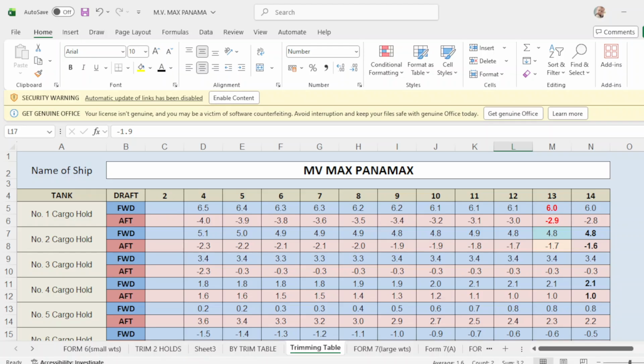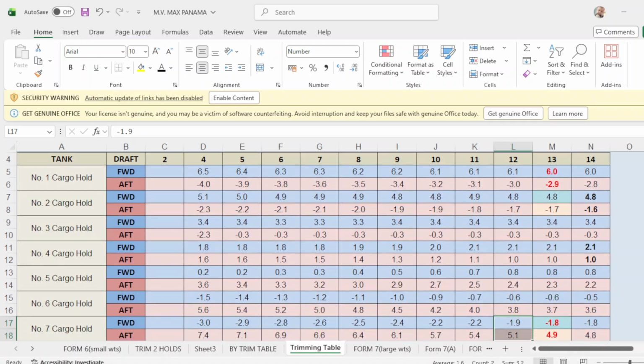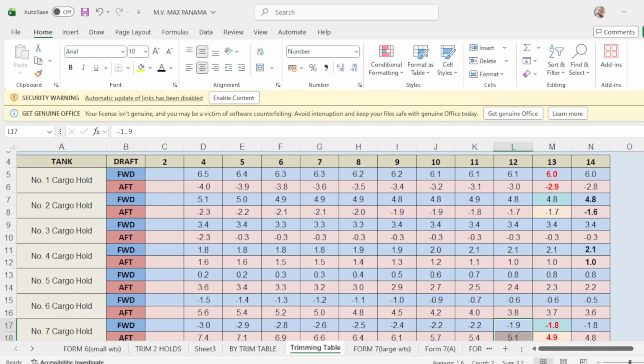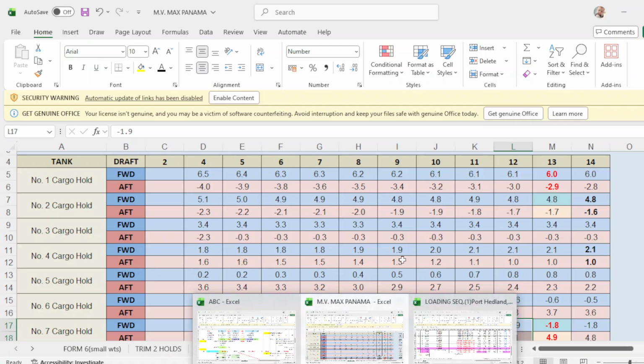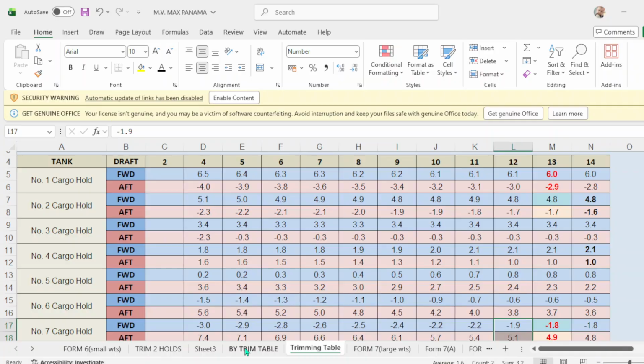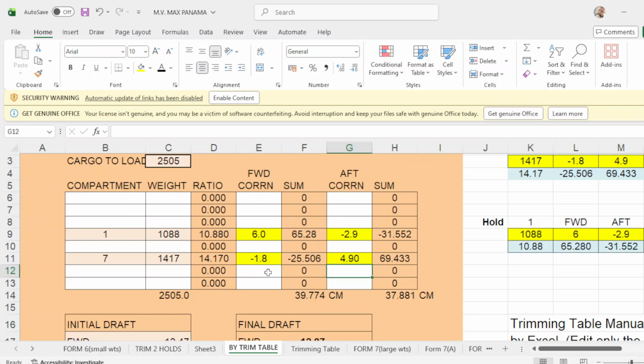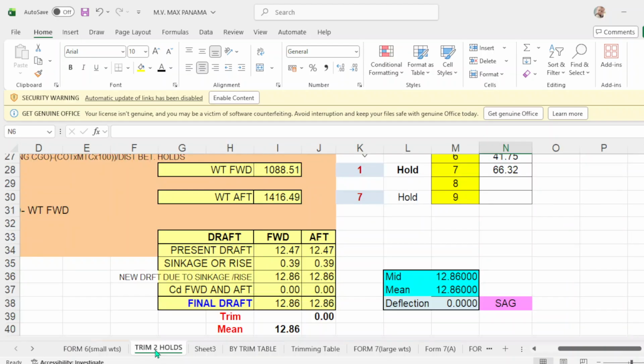At the same time, it would also be the same with hold number 7. The forward correction here is almost the same. So these are all approximate, and up correction also approximate. So you have an idea that it is not really the same point. That's why we have to adjust to get the final draft of even keel of 1286.